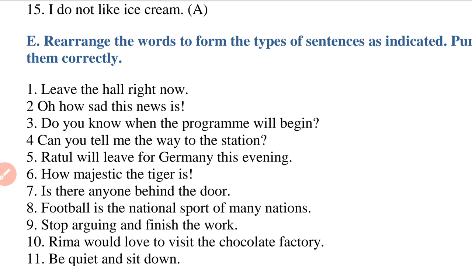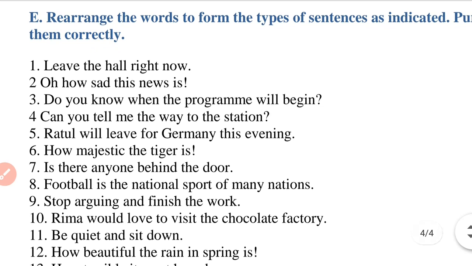Now question E. Rearrange the words to form the types of sentences as directed. Punctuate them correctly. So here is the first question. The hall live now right. You have to write it into imperative. So here is the answer. Leave the hall right now. Question number 2. Sad. Oh, how is news this? You have to write it into an exclamatory sentence. So the answer will be, oh, how sad this news is. It is an exclamatory sentence.